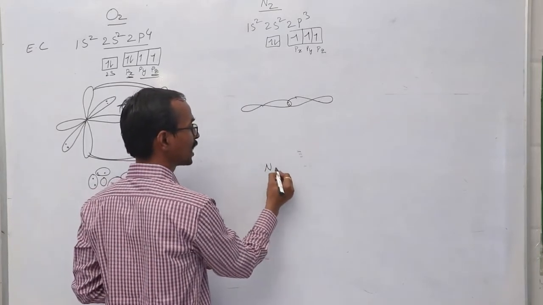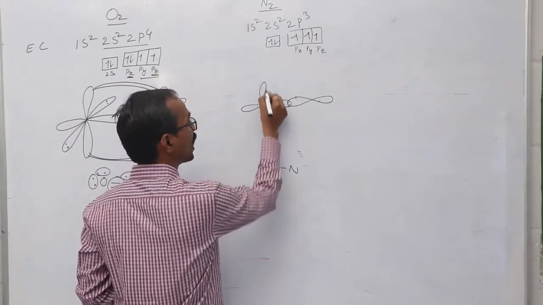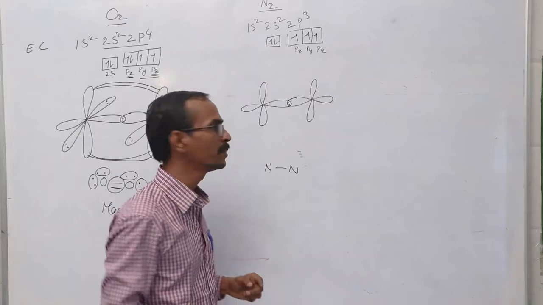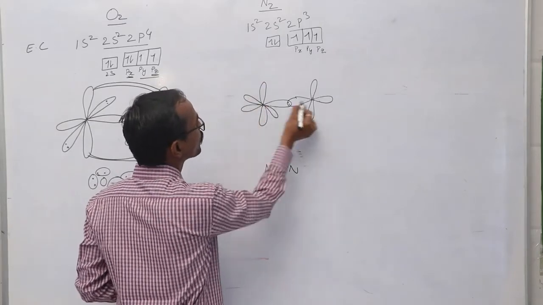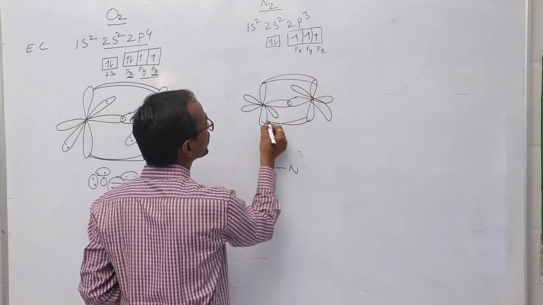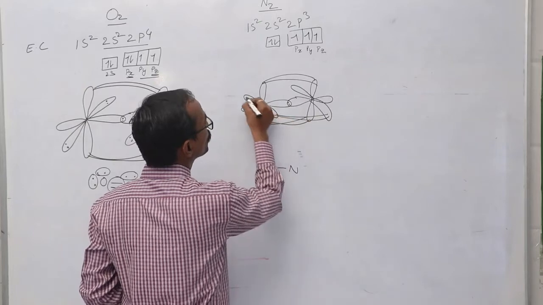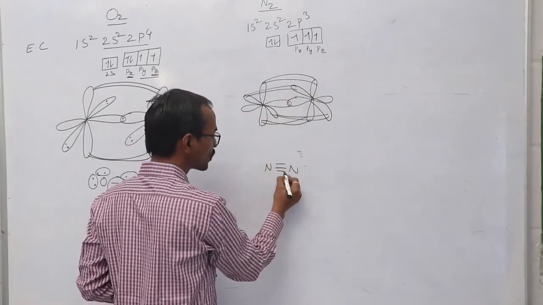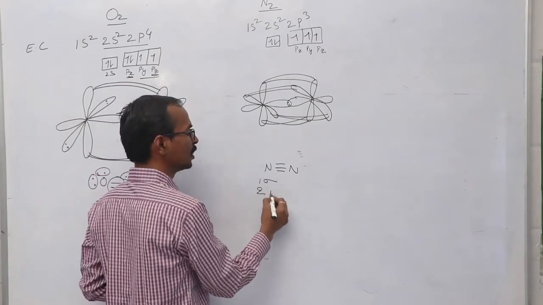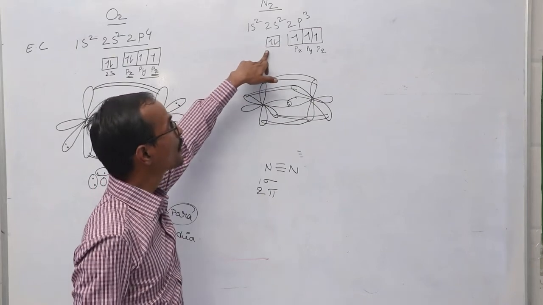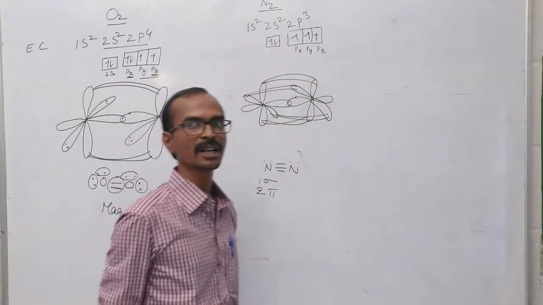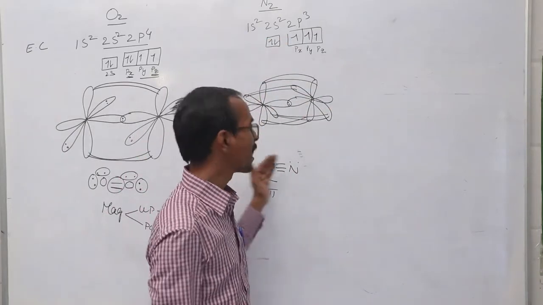So in between 2 nitrogen atoms, 1 sigma bond is present, and we are having 2 more orbitals, px and py, which are having unpaired electrons. So in between these two, we can expect a pi bond. So totally we are having 2 pi bonds and 1 sigma bond. As you are having a lone pair in 2s orbital in the valence shell, we can have 1 lone pair of electrons in each of the nitrogen atoms.